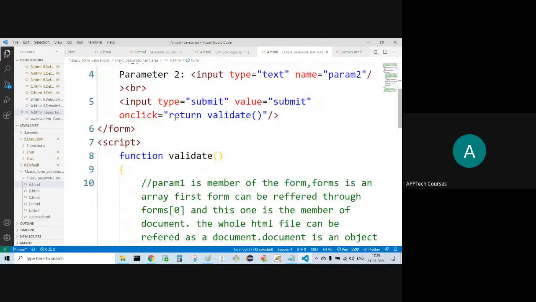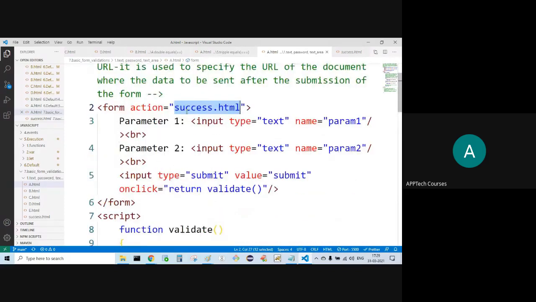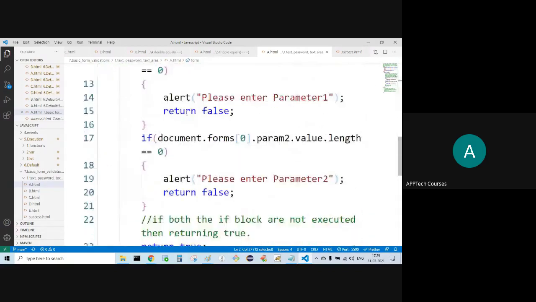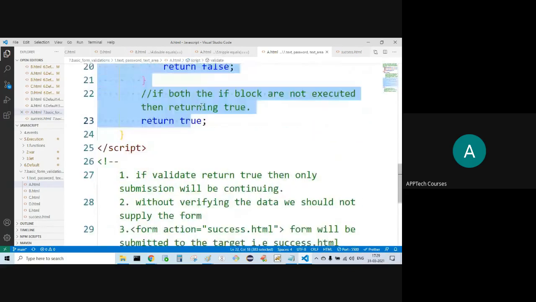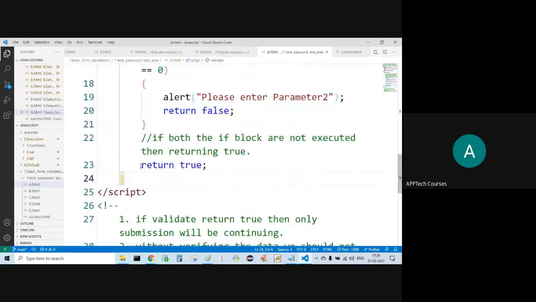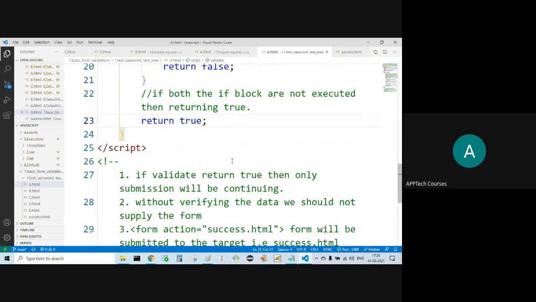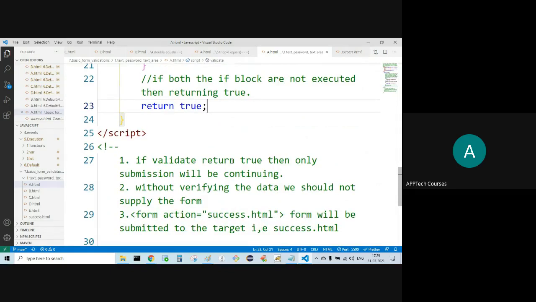Otherwise, it won't send. If and only if these two if blocks are false, then only control comes to return true. Then only form data will be sent to success.html. So this is the basic form validation. Very basic.